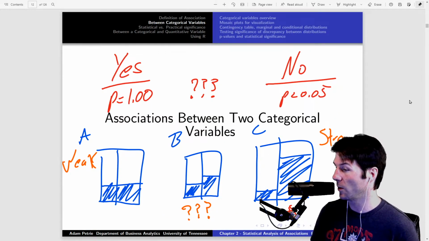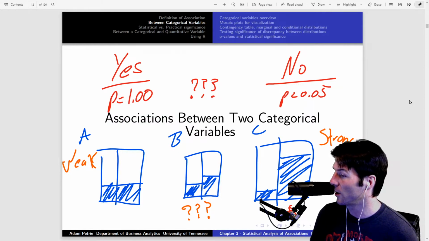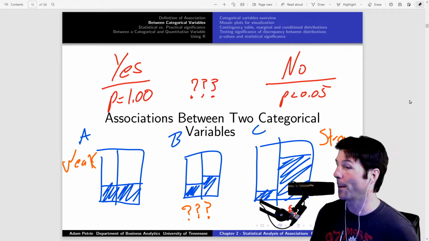So here we go with the chi-squared, and we see another question right there. "Yes, I do not think there's an association, but wanted to make sure I was thinking the mosaic plot, how we talked about the..." Exactly.